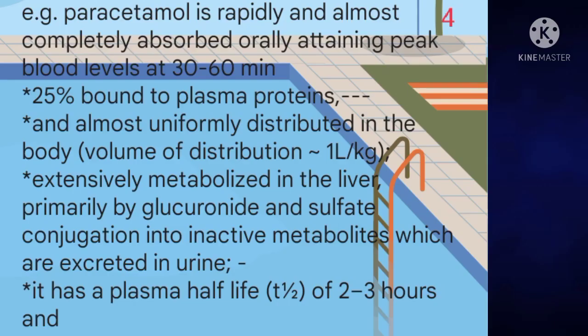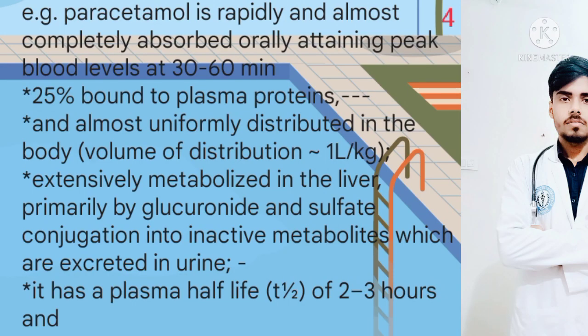The process of pharmacokinetics can be illustrated by this example. As you can see on your screen, paracetamol, which is an antipyretic drug as you already know, is rapidly and almost completely absorbed orally, attaining peak blood level within 30 to 60 minutes, and about 25% is bound to plasma protein and almost uniformly distributed in the body.